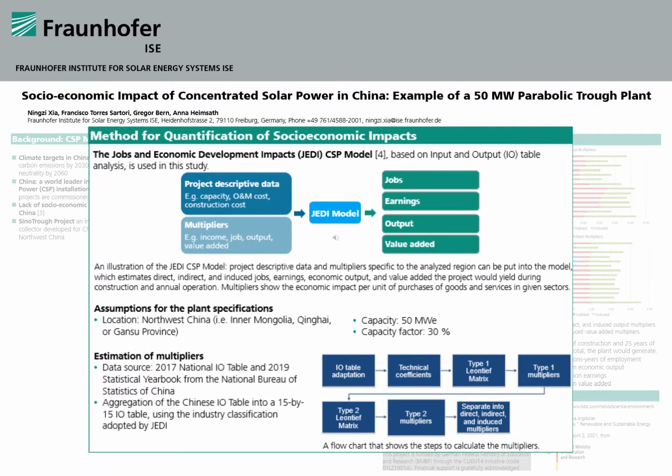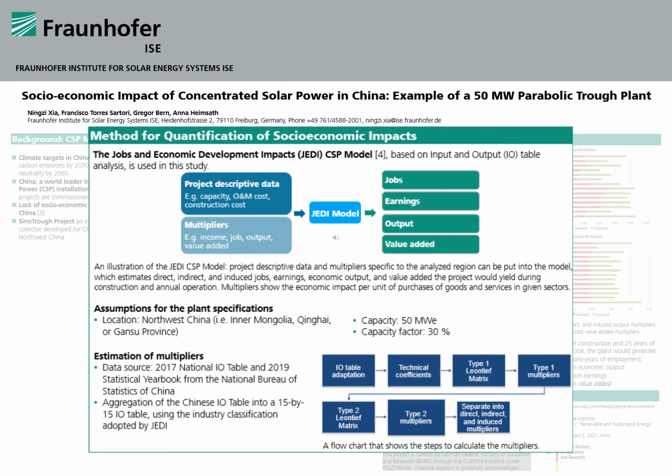To quantify the impacts, the Jobs and Economic Development Impacts, or the JEDI CSP model, was used. Users can cater this model to their own case by putting in project descriptive data and multipliers. The multipliers show the economic impacts per unit of purchases of goods and services in given sectors. As a result, the model will predict jobs, earnings, output, and value added during construction and operation stages of the